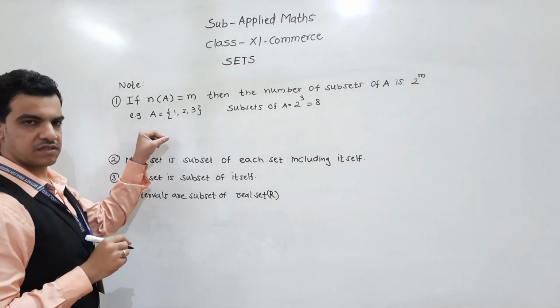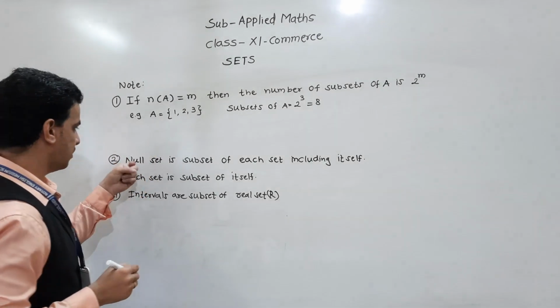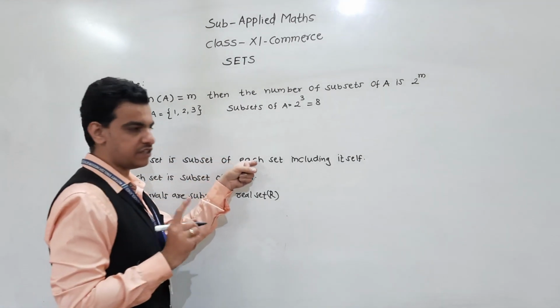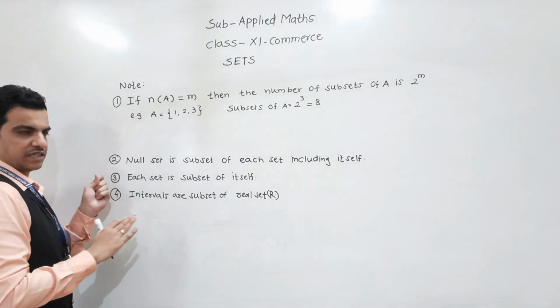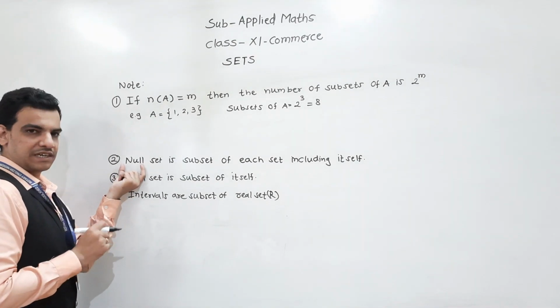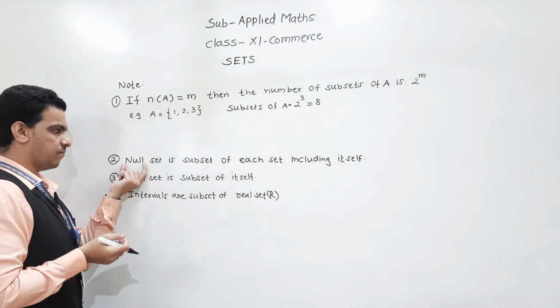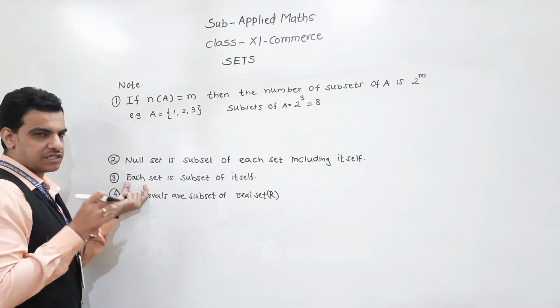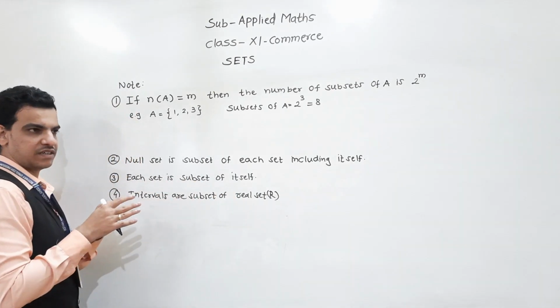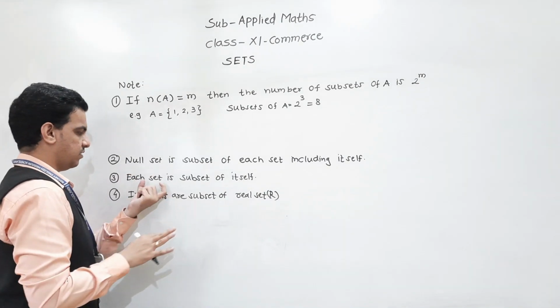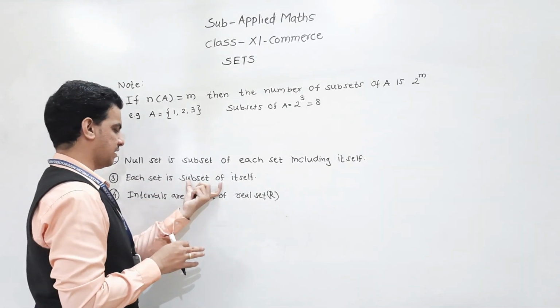It contains the null set. The null set is a subset of each set including itself, meaning it is a subset of itself also. Null set is a void set or empty set. Then each set is a subset of itself.